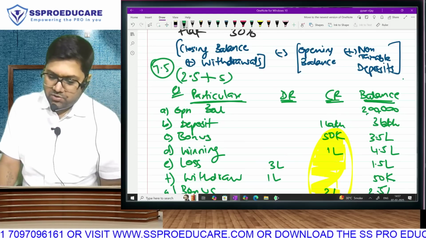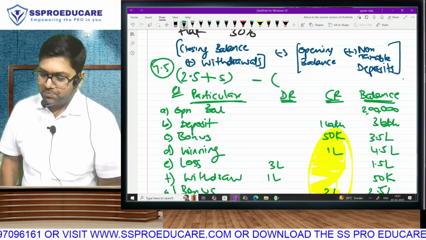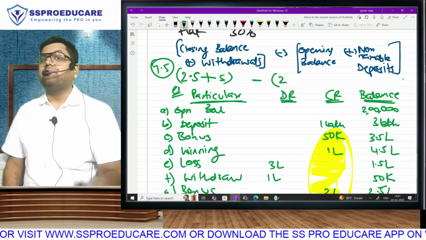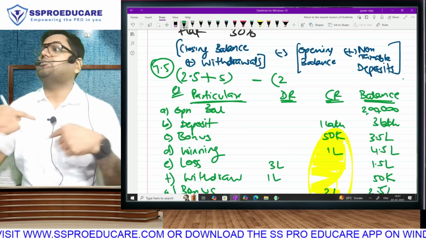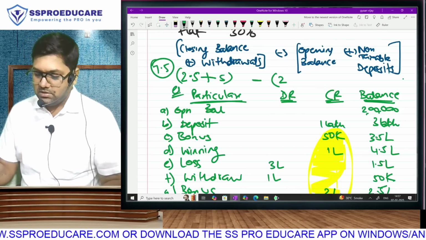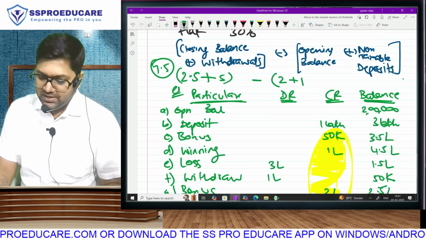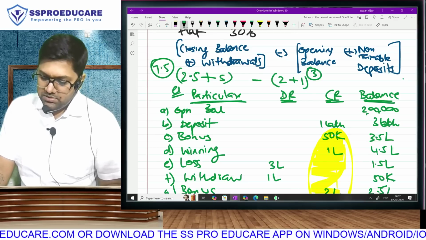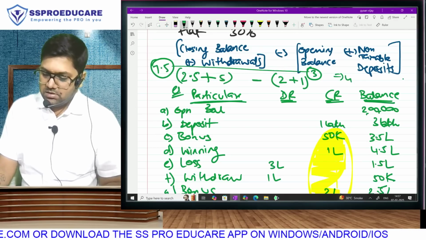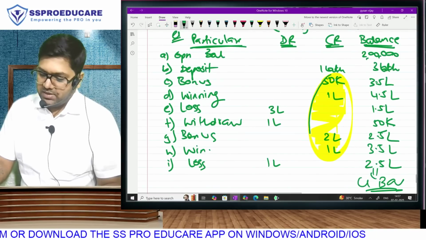7.5. Correct? From this, what are we subtracting? Your opening balance. What is opening balance? 2 lakh. And what is non-taxable deposit? Non-taxable deposit is a cash deposited by me, which is not an income. You can't levy tax on that. How much is that? Only one transaction. That is 1 lakh, making this total 3. And then when we subtract, basically to tax this amount.